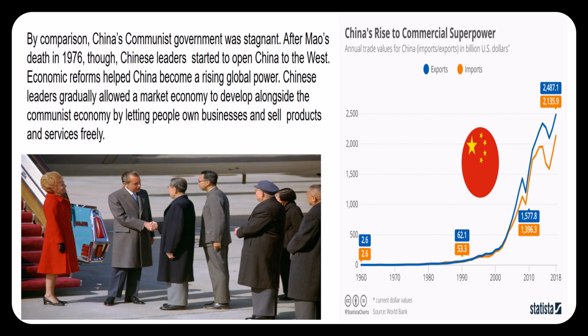Question 11. In the mid-1970s, how was China's economy differing from Taiwan's economy? It was stagnant. It wasn't growing. It didn't have the same pop that the capitalist economy did in Taiwan. So they decided to make some changes. And that happened after question 12.